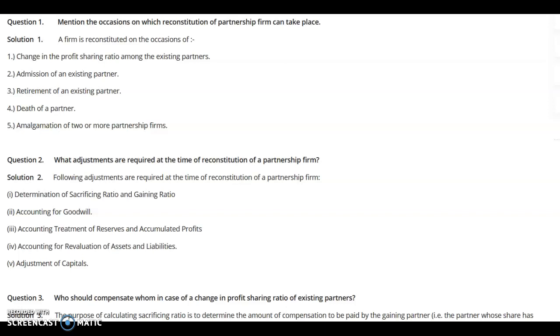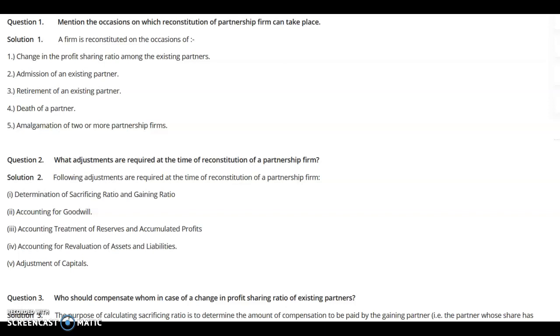And then finally, adjustment of capital is to be done, maybe on the basis of the new partner's share of capital and profits in the firm, or maybe among the existing partners, maybe through cash introduced or cash withdrawn, or maybe, a very important basis, the opening of the current account. But all these adjustments we will learn one by one.